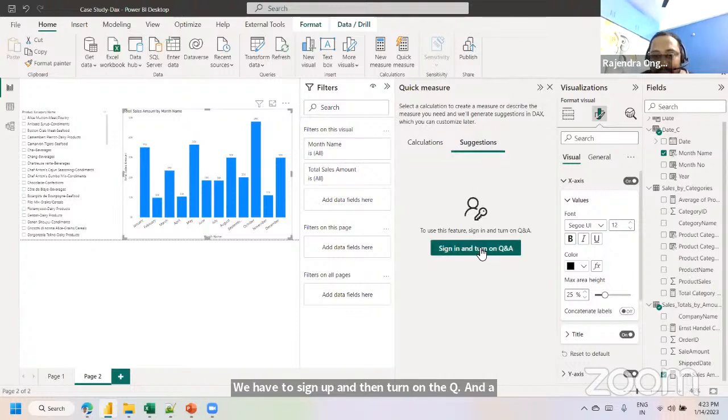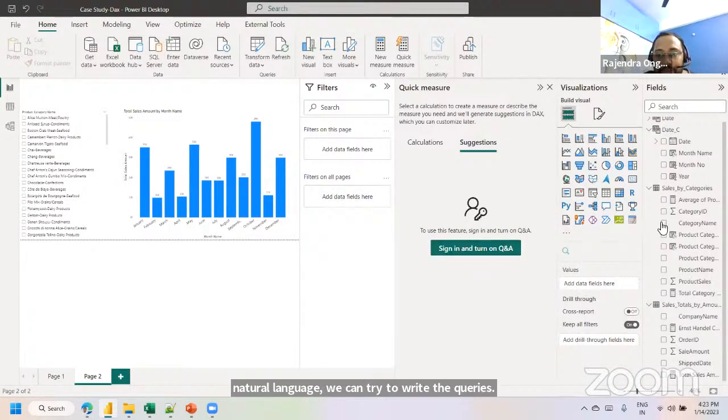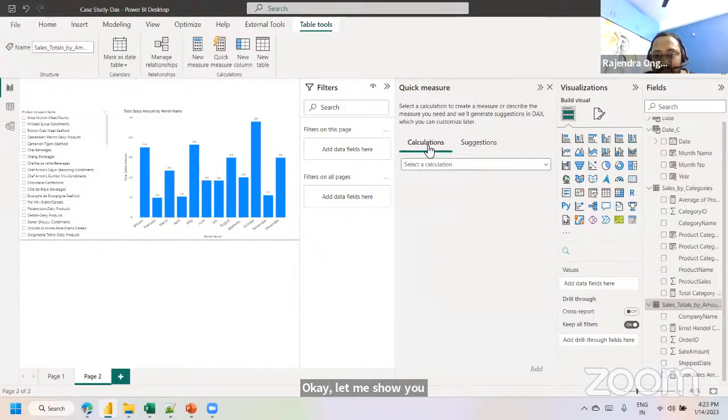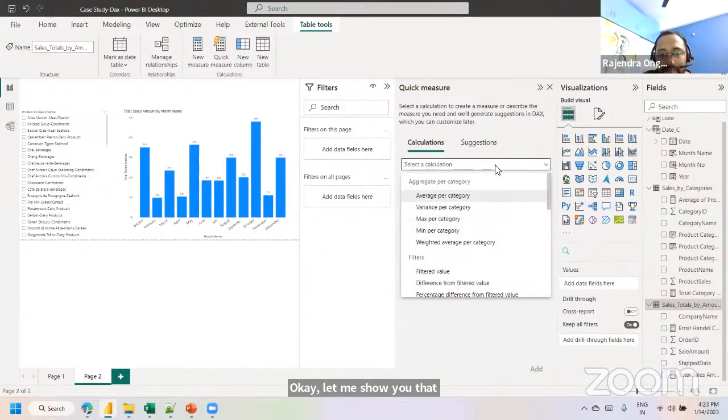So this one is the latest functionality. Here, by using natural language, we can try to write the queries. Let me show you that. Maybe I'll just show you quickly using this. See here, I want to see the average per category.